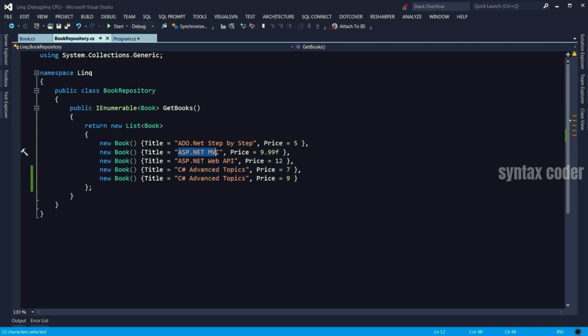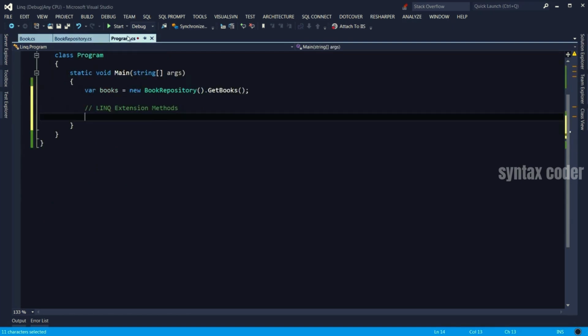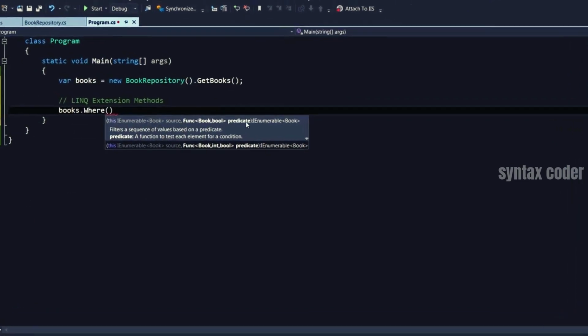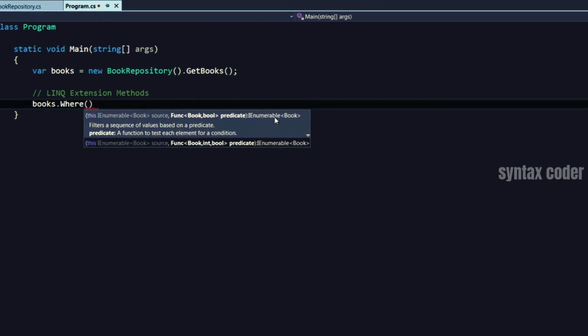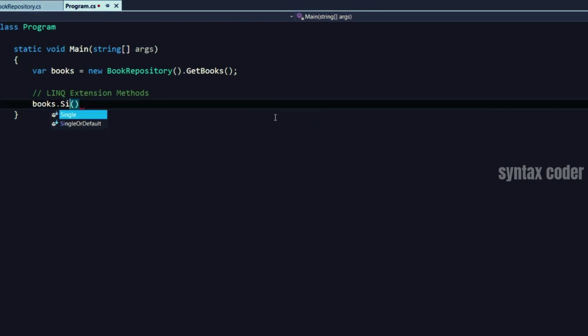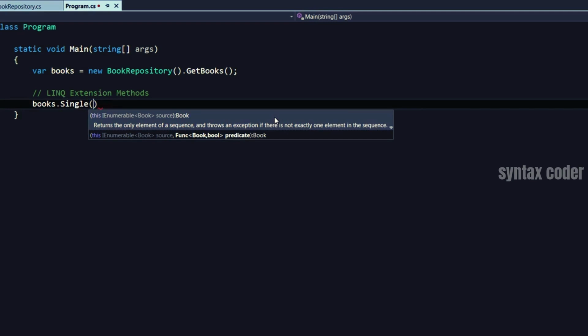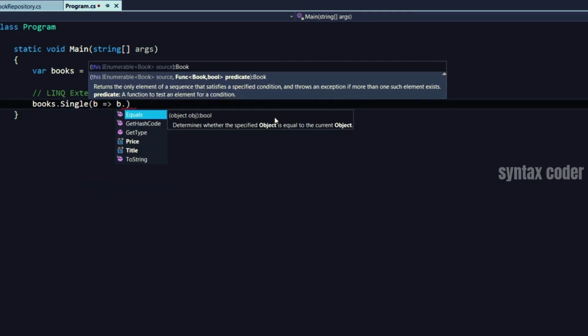Here we have a book called ASP.NET MVC. Let's say we want to return only that book. The Where method you have seen so far returns a list of books, an IEnumerable. But if you want only a single object in the result, that's when you use the Single method. So Single has pretty much the same argument as the Where.